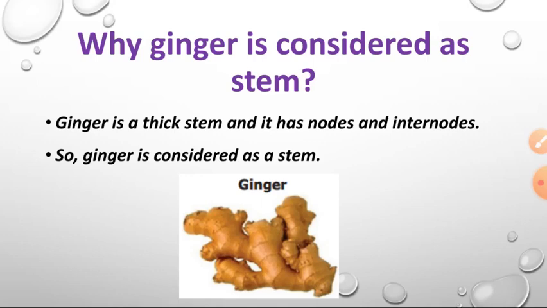In ginger, we can see nodes and internodes, so ginger is considered a stem. In the root there are no nodes or internodes, but in the stem there are. So ginger is not a root, it is considered a stem.